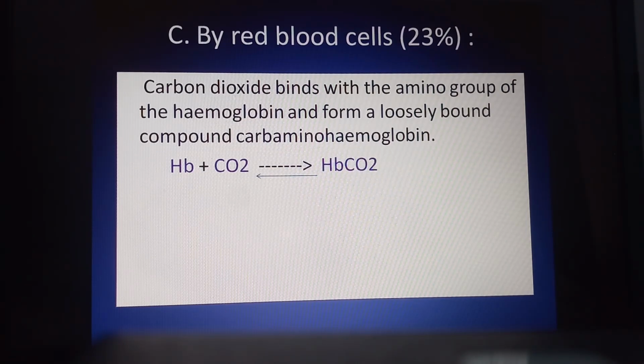That means during the movement of blood from the tissue cell towards the lungs, the Hb is going to carry the carbon dioxide also. Previously we discussed Hb is helpful to carry oxygen, but here you can observe Hb is also helpful to carry carbon dioxide.